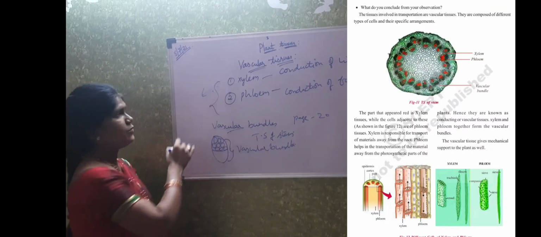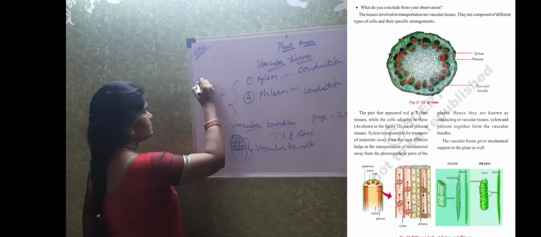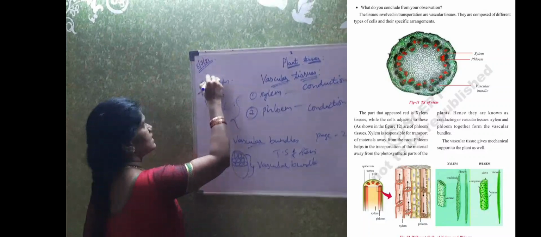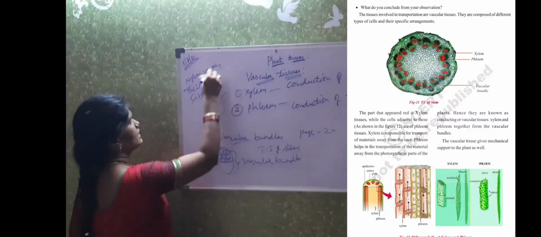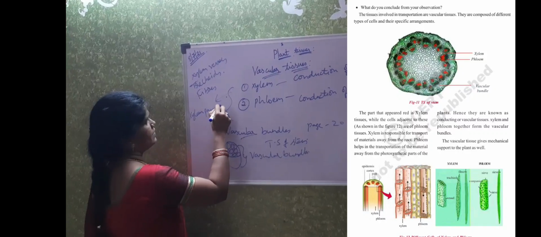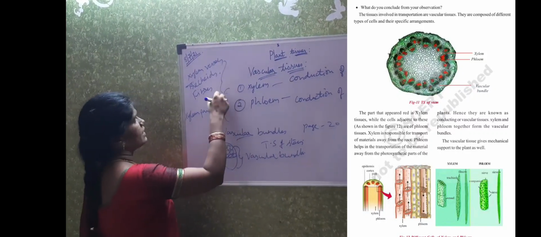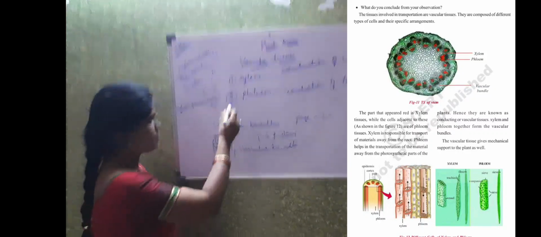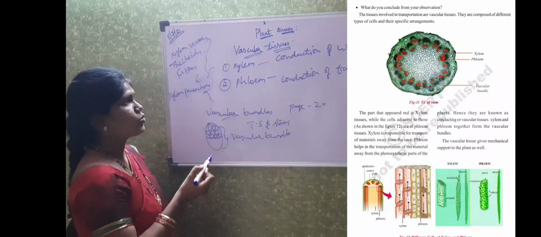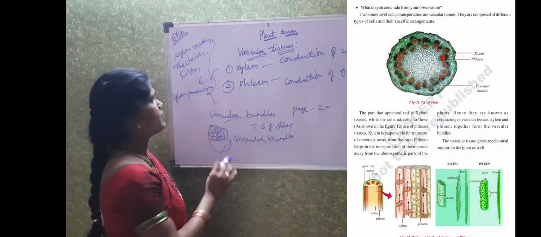In xylem, we are having tracheids, xylem vessels and xylem parenchyma. These are the different types of cells which are present in the xylem tissue, which are helpful in the conduction of water from the roots to the different parts of the plant.